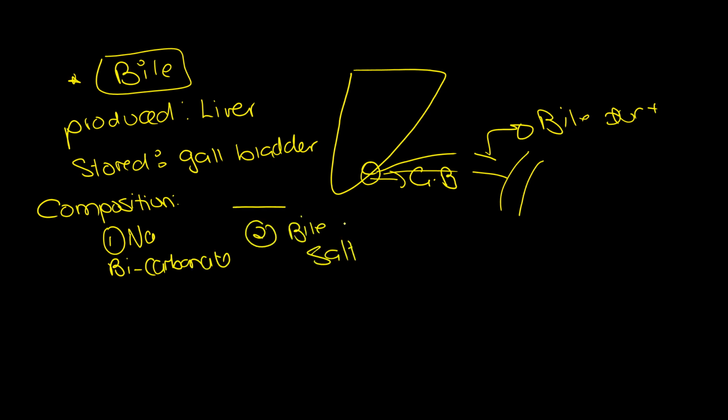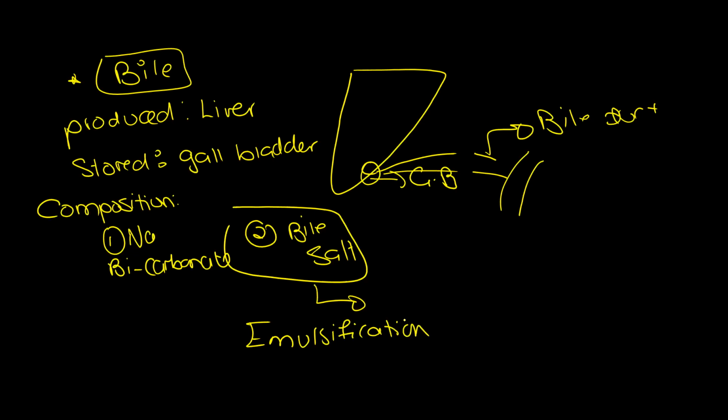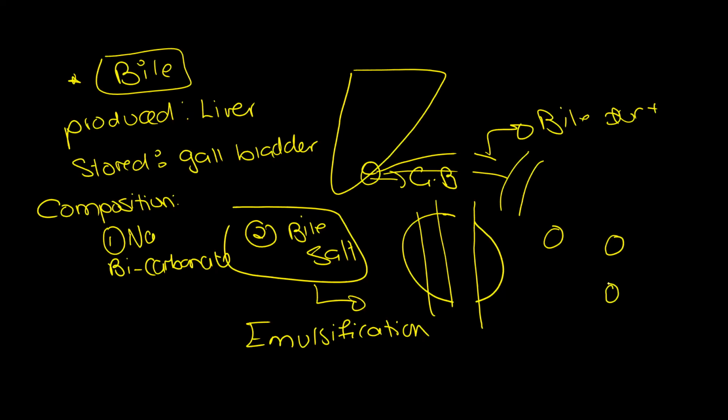Can you tell me what the bile salt does? Emulsification of fats. Perfect. And what is the emulsification of fats? Breakdown of fats. Yes, in physical digestion or chemical digestion? Physical. I have a big droplet of fat and it will be broken down into smaller droplets. That's it. I will increase the surface area of fats. I will not break it down into fatty acid and glycerol yet. I am doing this to help the lipase work next. So the bile salts' only function is the physical breakdown of fat, or emulsification.